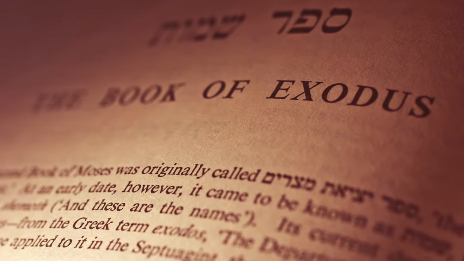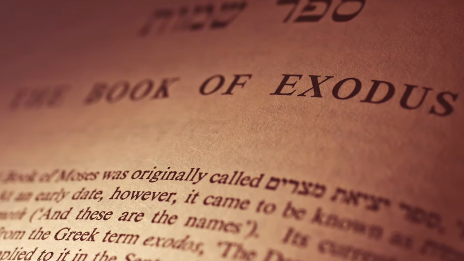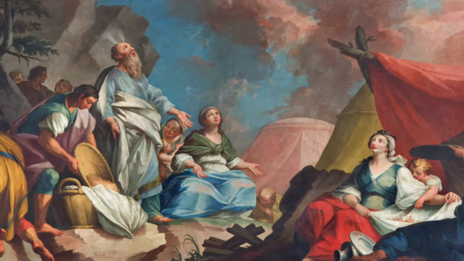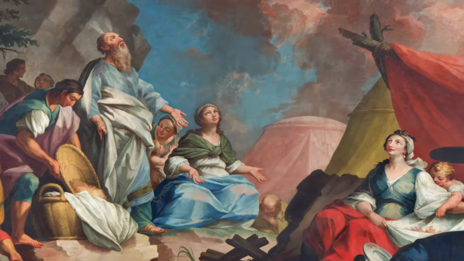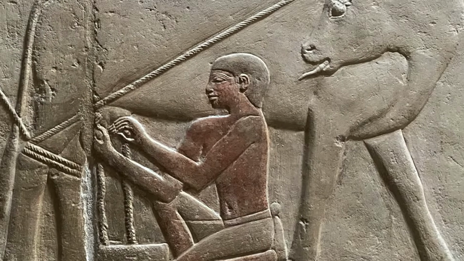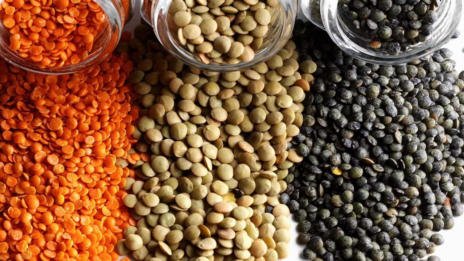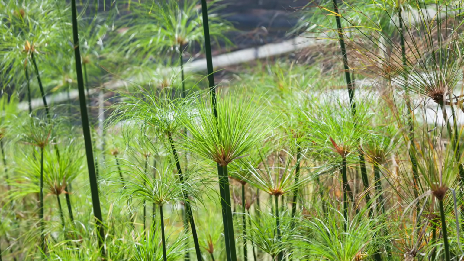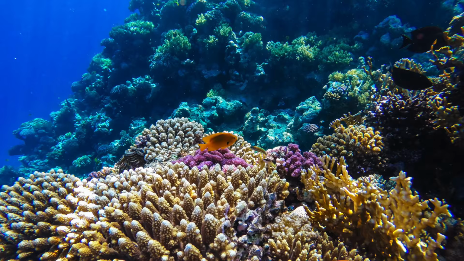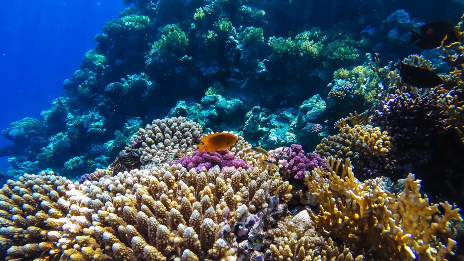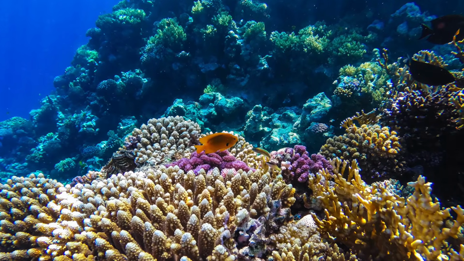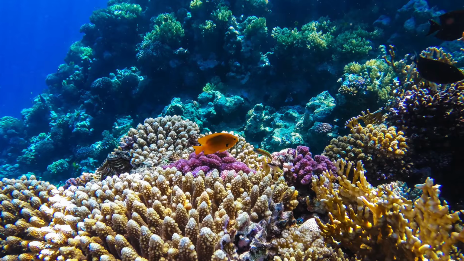In the book of Exodus in the Bible, there is an account that the ancient Israelites crossed this body of water. By 2600 BCE, Egypt was trading products such as lentils, papyrus, and textiles in the Red Sea. The Red Sea has an abundance of sea life, and it is known as a place that has some of the best coral reefs in the world.